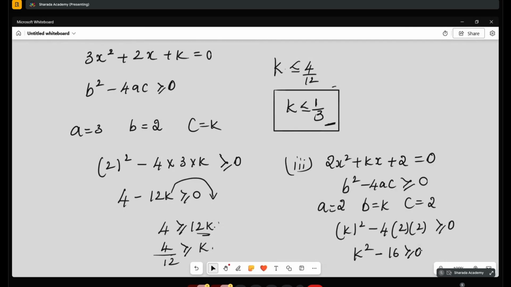Okay. So when this condition is greater than or equal to 0 means what? If k is equal to 4, correct? K is equal to 4, what you will get? Equal to 0 you will get. So k can be 4. That is one condition. If it should be greater than 0 means this should be more than 16, then only greater than. That means what? It can be greater than 4 also. Correct? No? So k can be greater than or equal to 4. Not only equal, it is greater than or equal to 4.